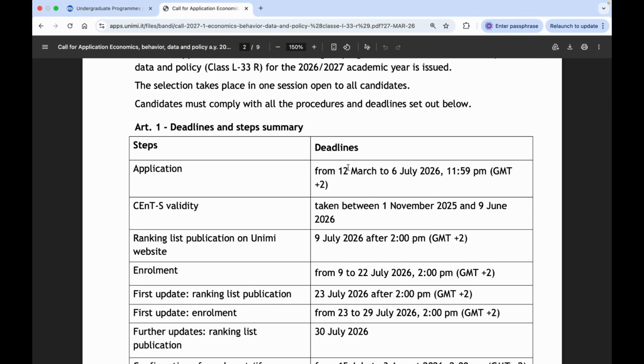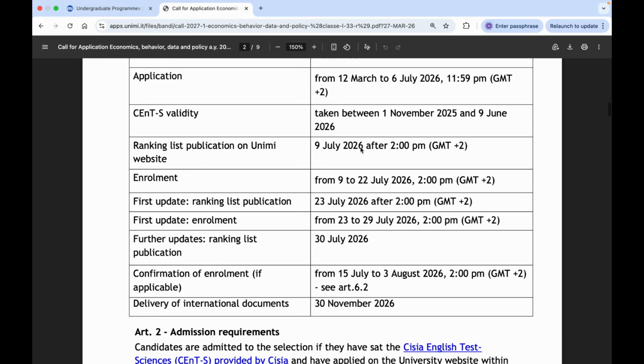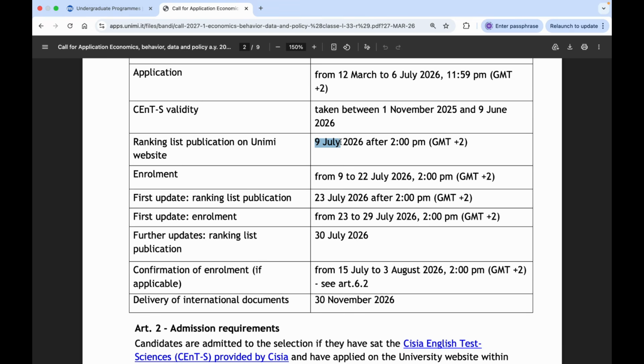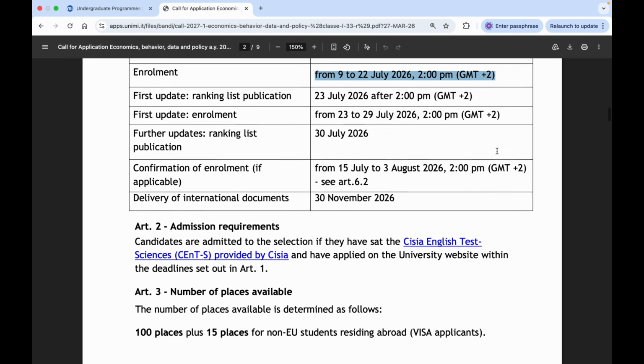Okay, so first of all, the application period is March 12 to 6 July 2026. So it is currently open. Then you need to have sat the test if you want to apply to this course, and this test should be taken from 1st November 2025 to 9 June 2026. Okay, and then you will get a ranking of your application on 9 July 2026, and if you get selected, then you have to do your enrollment during this period.